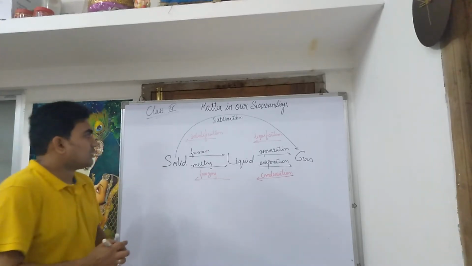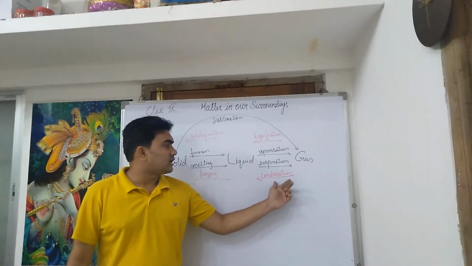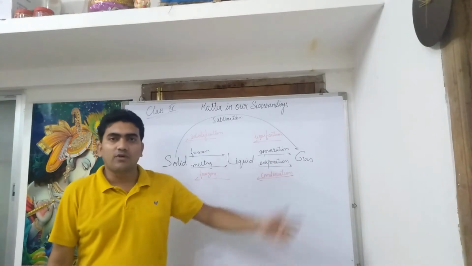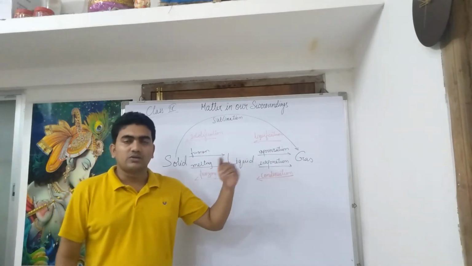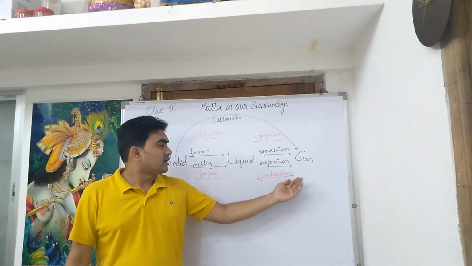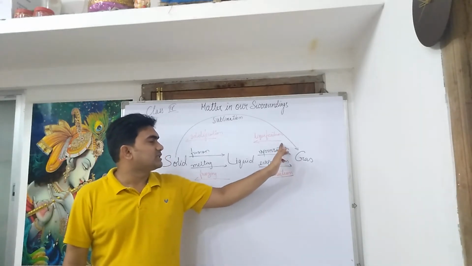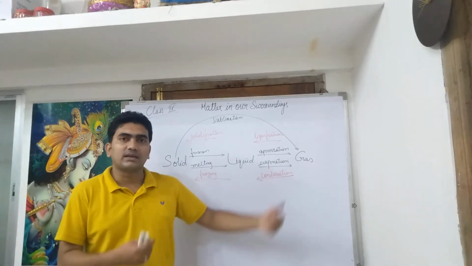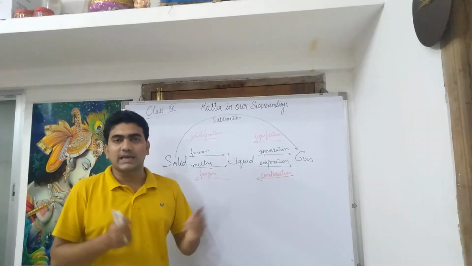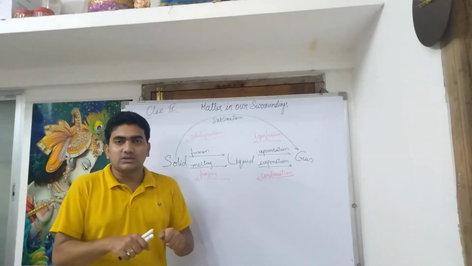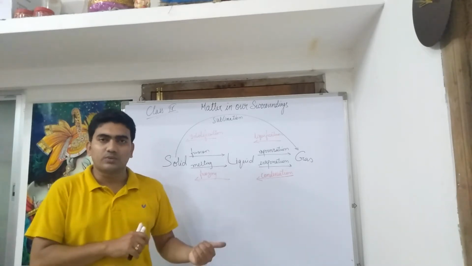Like condensation occurs just as in the case of fog. The water vapor loses its temperature and then condenses to form liquid, while for liquefaction, an example that we can take is our LPG cylinders. Gases are pressurized into a cylinder so that it becomes liquid.